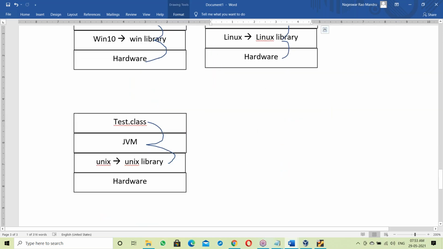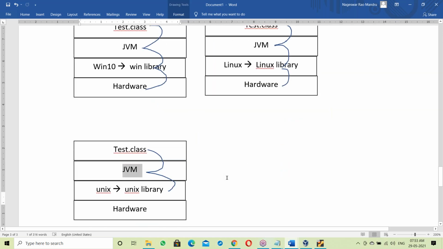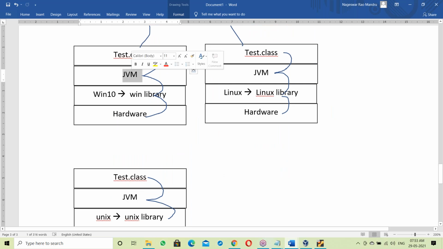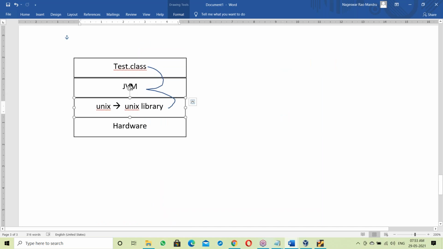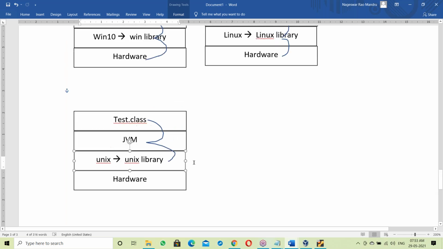JVM is OS dependent. Windows has its own JVM, Linux has its own JVM, Unix has its own JVM. JVM is OS dependent.